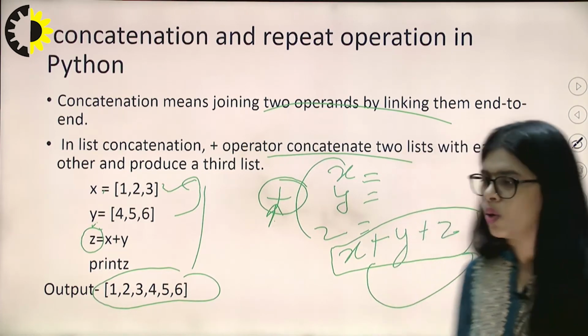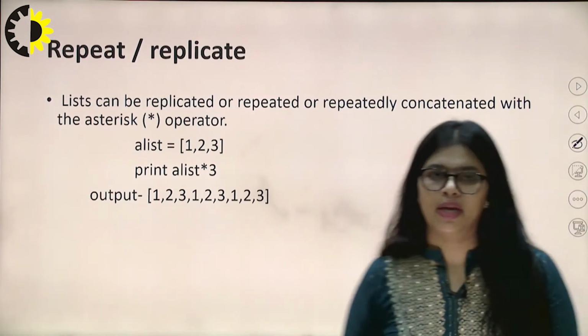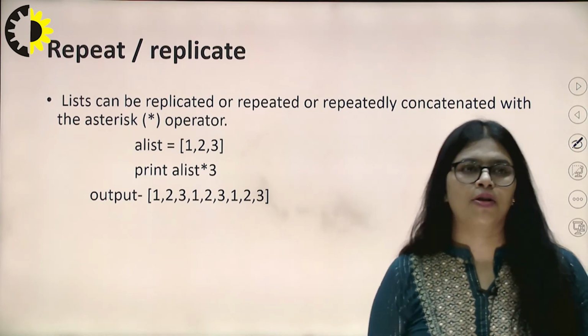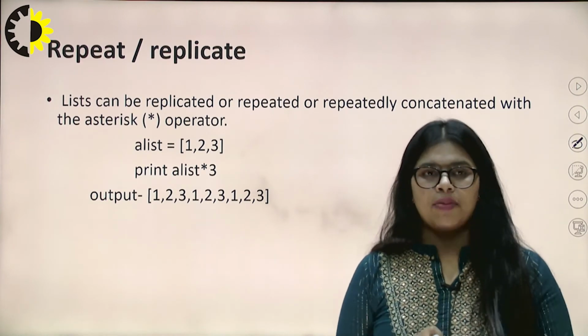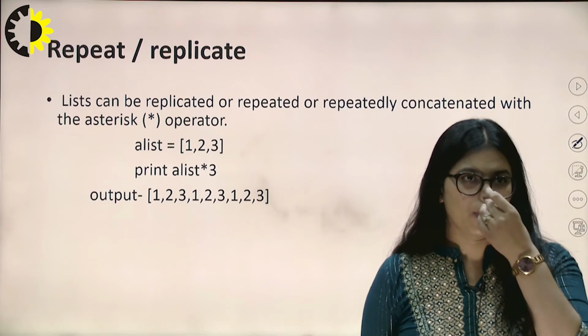Okay, you can see in the presentation also the same concept is already written in the PPT. Next is repeat. Repeat means a list can be replicated, repeated or repeatedly concatenated with the asterisk.